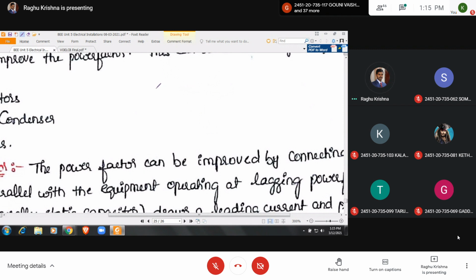Here you take the voltage, you take the current, and here this is IL, and the capacitor current IC.